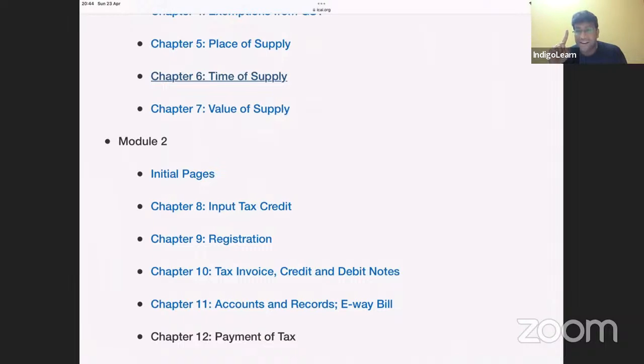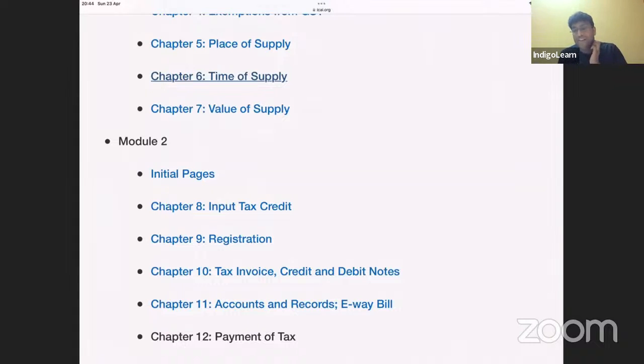Number one, date of receipt of goods. Number two, date of payment. Number three, 31st day from date of invoice. These three dates, whichever is earlier. Now, when I talk about time of supply in case of vouchers, if they are identifiable, date of issue of voucher. And if they are not identifiable, date of redemption of voucher.